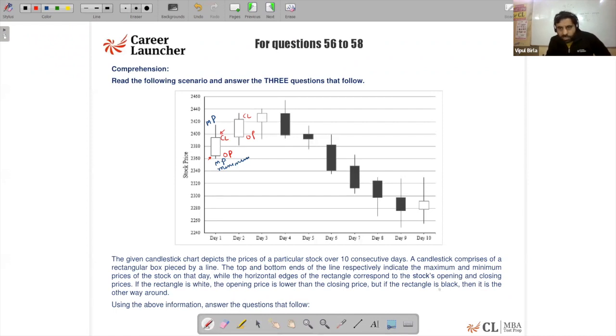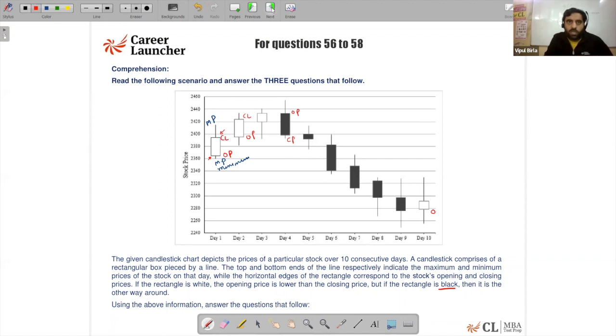But if the rectangle is black, then it is the other way around. So for the black one, this is the closing price and this is the opening price. So basically the closing price is less than this for all the black. So this is the opening because it's white in color, right guys? So using the above information, answer the question below.